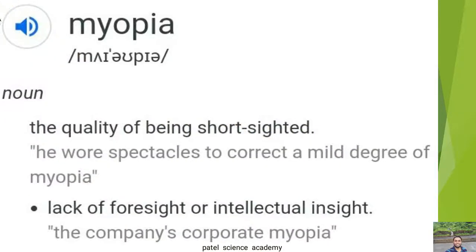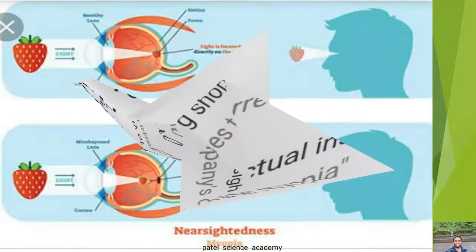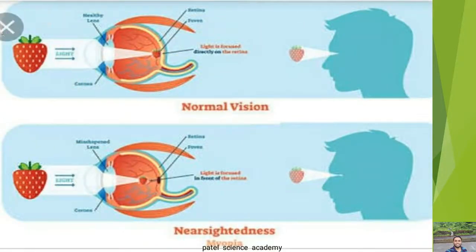Then another example is myopia. It is again an X chromosome disease, the quality of being short sighted, lack of foresight or intellectual sight. In myopia, the patient is unable to see properly. This is again an X linked disease. So we have seen here three examples of X linked diseases. Number 1, hemophilia. Number 2, red green color blindness. Number 3, myopia.